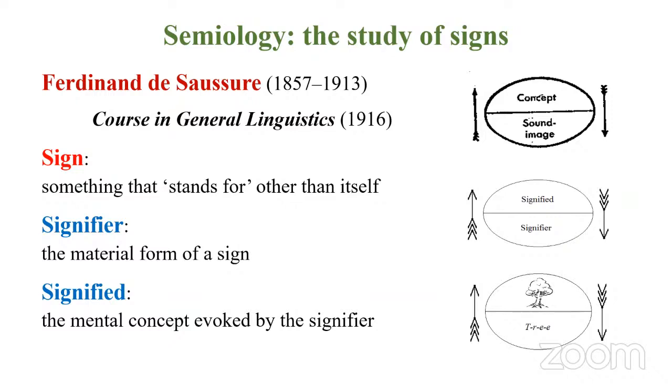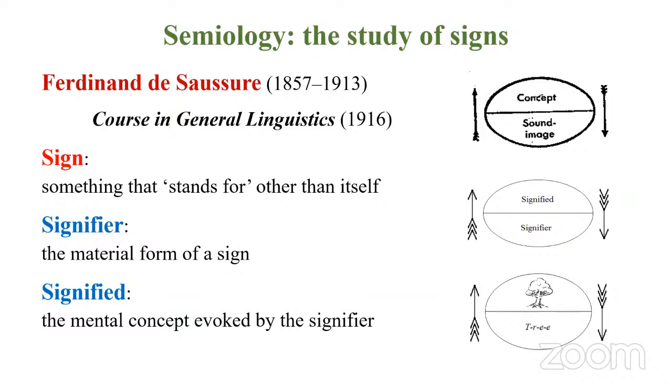So that is the signifier. The second one, signified, is the mental concept evoked by the signifier. So you have this material form, tree. It invokes or triggers this image in your mind. And that image is actually the signified. It is a concept, right? A mental concept evoked by the signifier. So signifier, signified. A sign is made of signifier and signified.